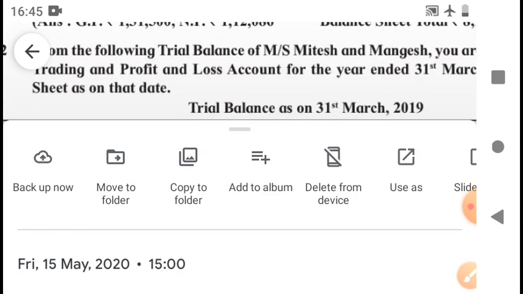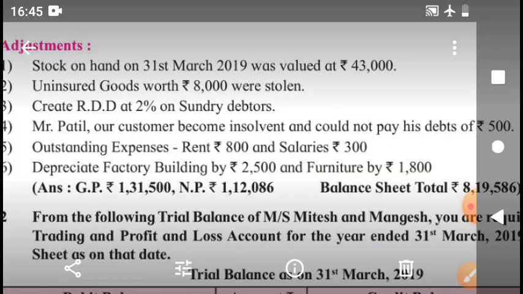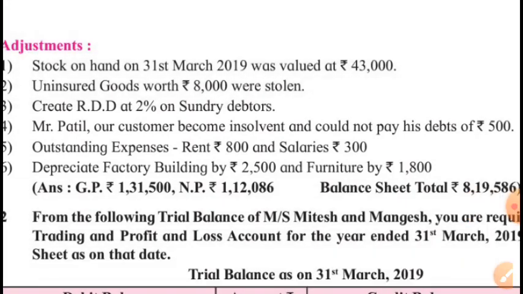Outstanding expenses, these are outstanding expenses, will be added to rent, added to salaries, and will be shown on liabilities side. Depreciate factory building by rupees 2500 and furniture by rupees 1500. Here depreciation, the task of depreciation has become easier, as the depreciation is not suggested in percentage but they have given it in rupees straight away. So deduct 2500 from building, 1800 from furniture, and debit the amount to the profit and loss account.